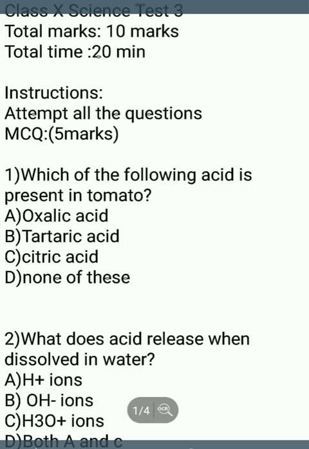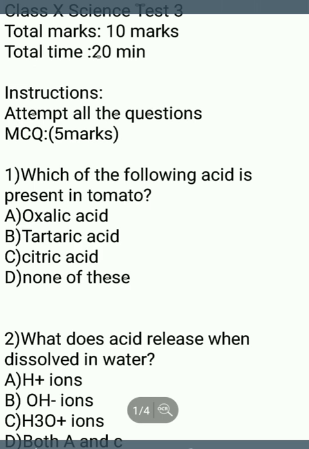So the first question was, which of the following acid is present in tomato? You know that we have studied different types of acids which can be eaten by us, and they all are called weak acids.